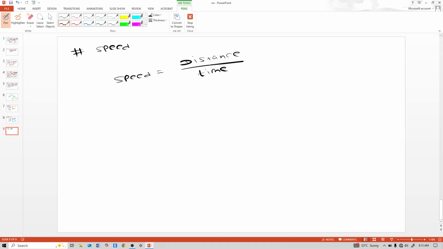So it tells how fast an object moves. How fast an object moves. And see, it is also a scalar quantity.